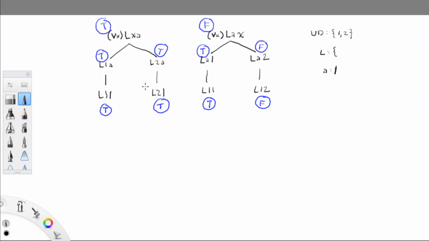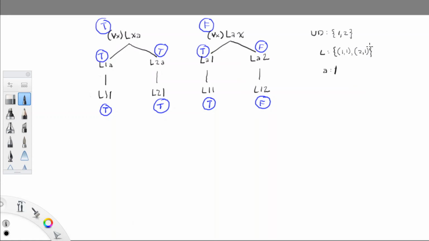And so that tells us that the ordered pair 2, 1 is also in the extension of the predicate L. Okay. And then we see L12, and under it we have an F. Okay, that's good information. It tells us we have to leave the pair 1, 2 out of the extension of L.